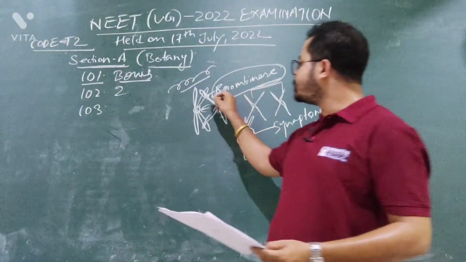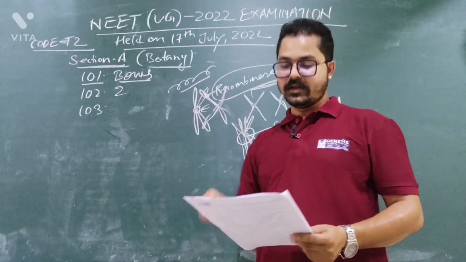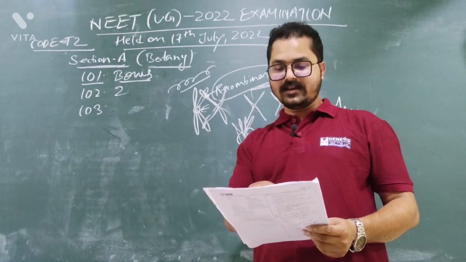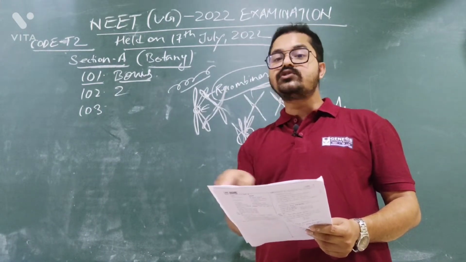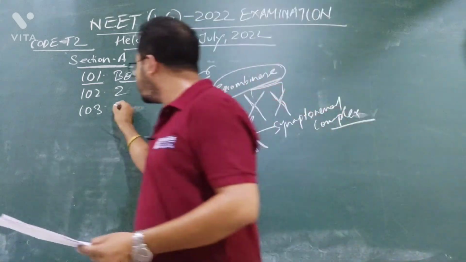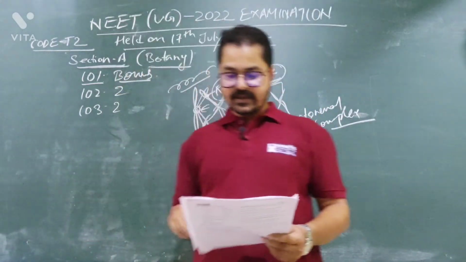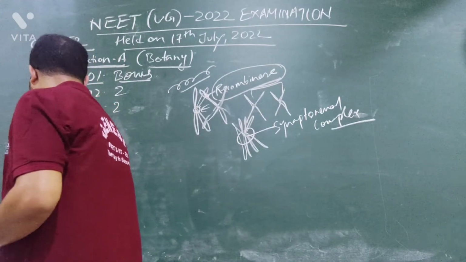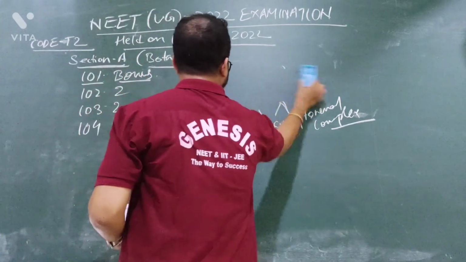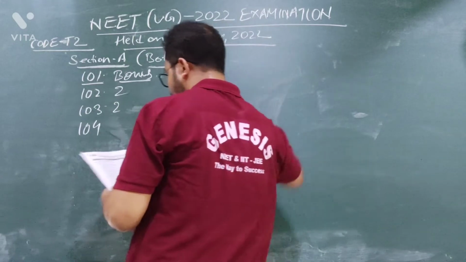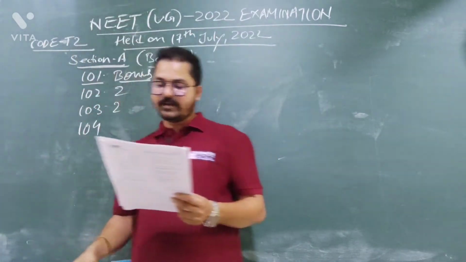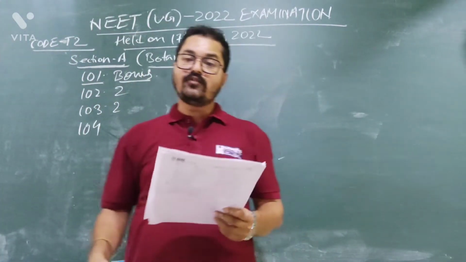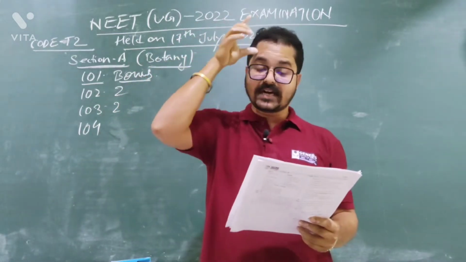But they are asking about crossing over, recombination nodule. So we know that recombination nodule is chiefly produced for crossing over. Option 2 is given here as the site at which crossing over occurs. So the answer will be option 2. Okay. Now question number 104. What are they saying? Read the following statements and choose the set of correct statements.